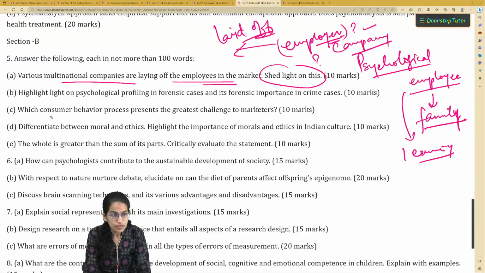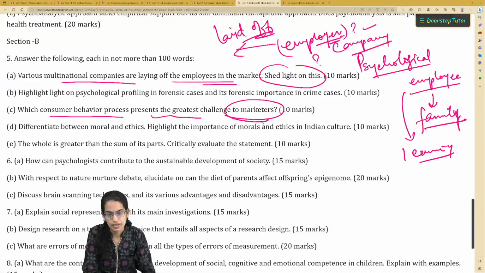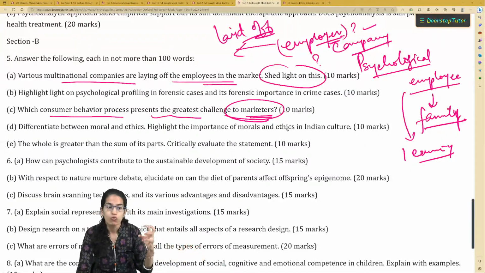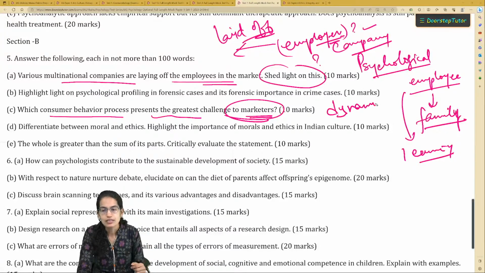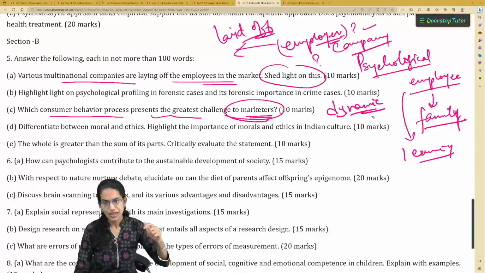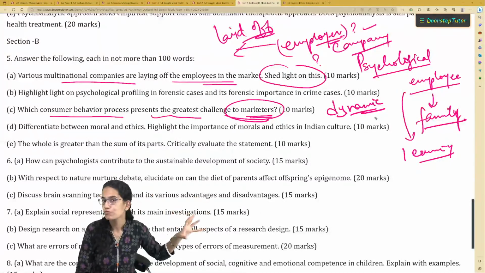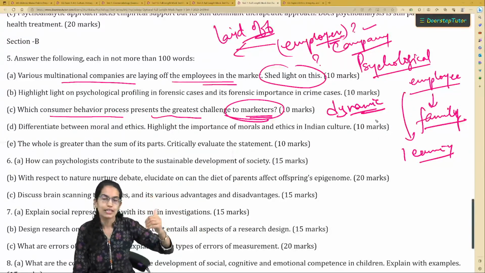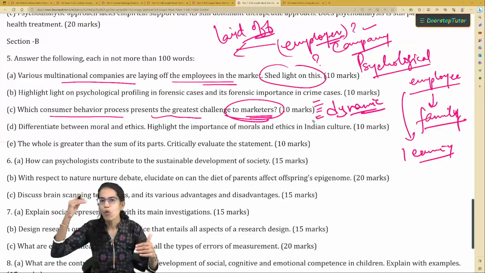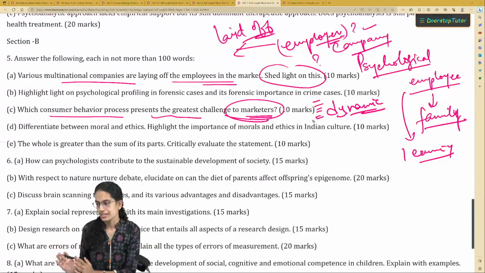Similarly, which consumer behavior process presents the greatest challenge to the marketers? Now, when the company is advertising the product, what is the thing that they have to keep in mind? How dynamic is the consumer behavior? And what would be the guarantee that if I am advertising one of my products, the people would buy them or not? So many things and many dimensions you have to take into account. Once you have all those in mind, you should start writing, not before that.